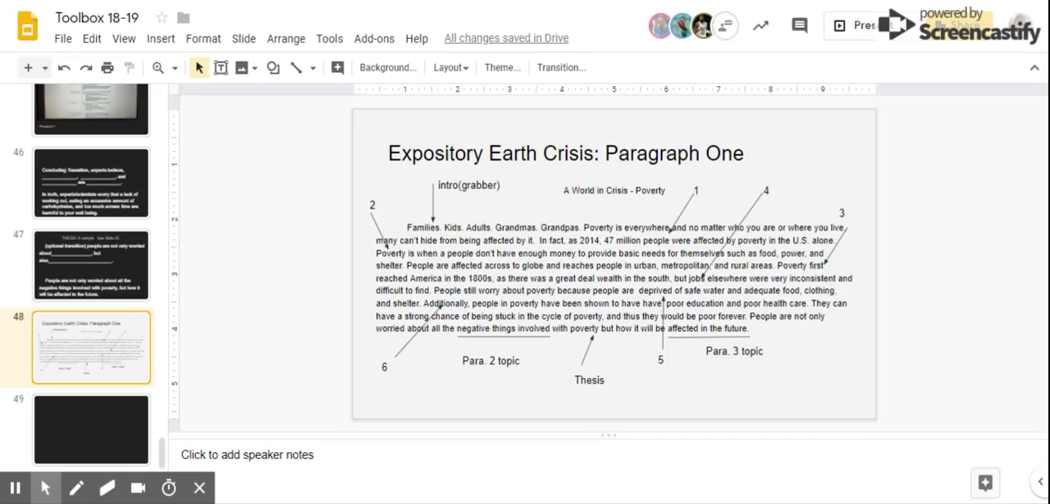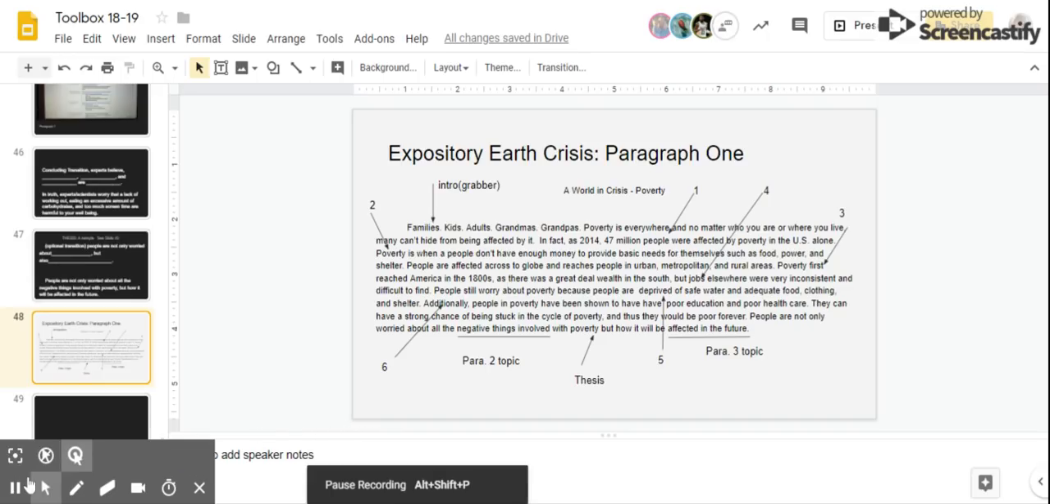When you're done for the rest of the day, you may silent read, or you may work on your studying for the quiz, which is Monday.